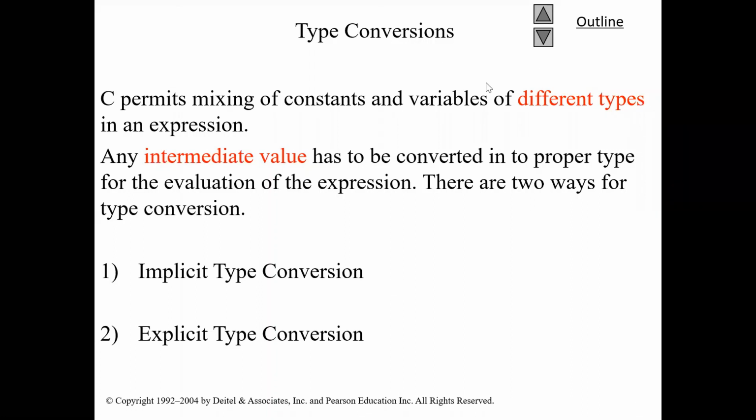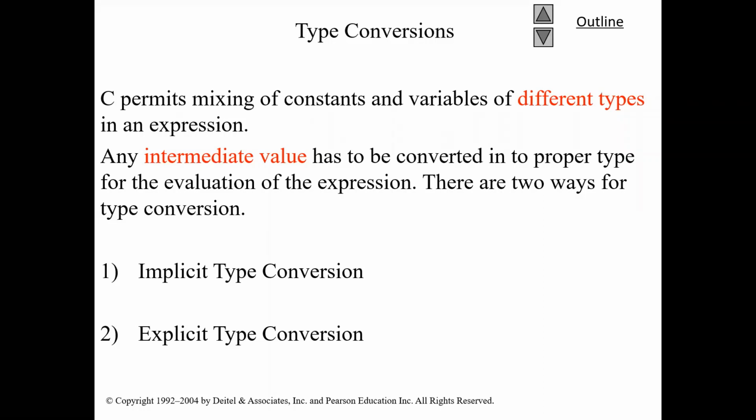Okay, good. So C permits, as we have studied when we were learning about the arithmetic operators, mixed mode for evaluating an expression. Some of the variables may be declared as an integer, some variable may be declared as a float, and you can write an expression using two or three different types of data type.